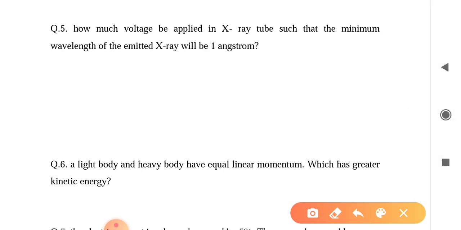You know that the emitted photon of the X-ray has energy equal to h nu. This is equal to the energy of the external voltage applied. When a voltage V is applied and one electron passes through it, the amount of energy gained by the electron is known as electron volt. So if voltage V is applied, the electron gains the energy eV. This amount of energy will be equal to the emitted photon energy of the X-ray.